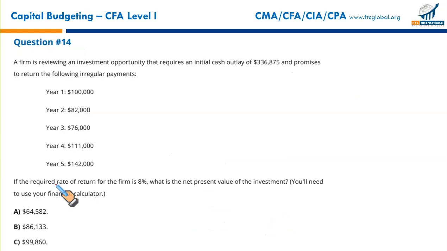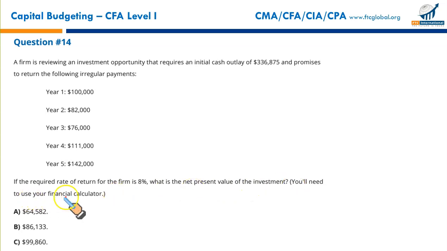B it is. Next, a firm is reviewing an investment opportunity that requires a cash outlay of $336,875 and promises to return the following irregular payments. 100,000 at the end of year 1, 82 in year 2, year 3, year 4 and year 5. So these are irregular cash flows occurring in the next 5 years. What do we need? If the required rate of return for the firm is 8%, that is the discount rate, what is the net present value of the investment?